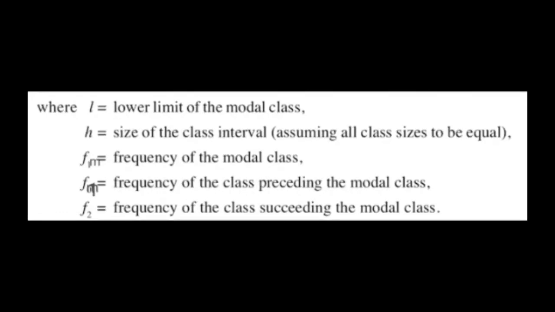So you have to find the modal class as you found the median class in the median. Then H means the size of the class interval, or the difference between both classes. Then Fm means the frequency of the modal class. F1 means the frequency of the class preceding the modal class, and F2 means the frequency of the class succeeding the modal class, meaning the class below the modal class. So let's take a look at the question and then you'll understand more.